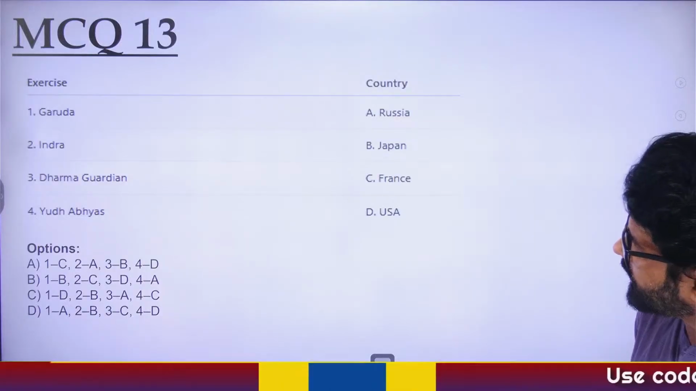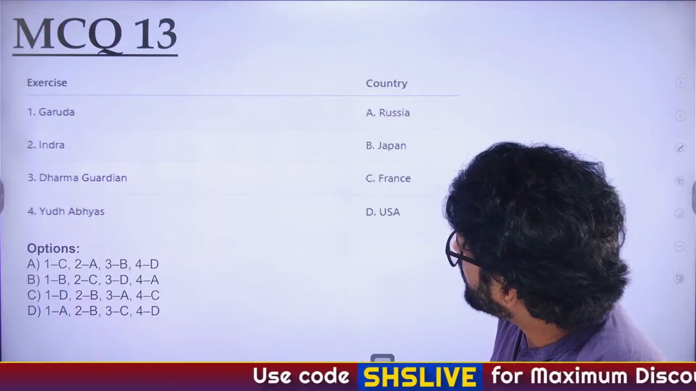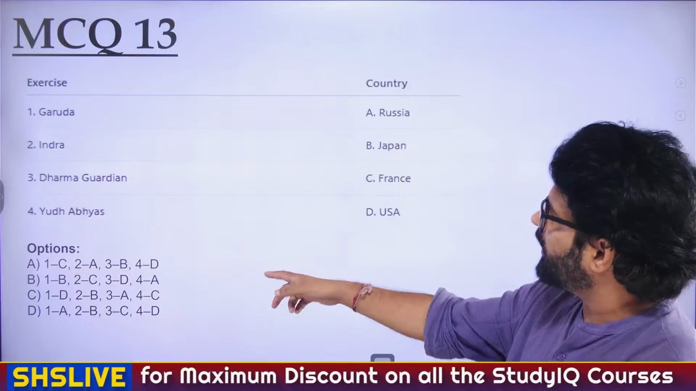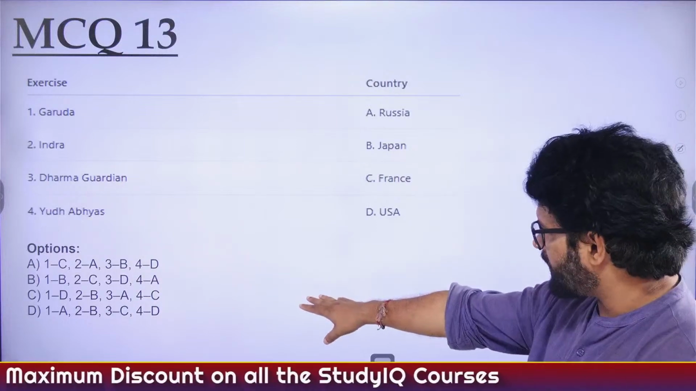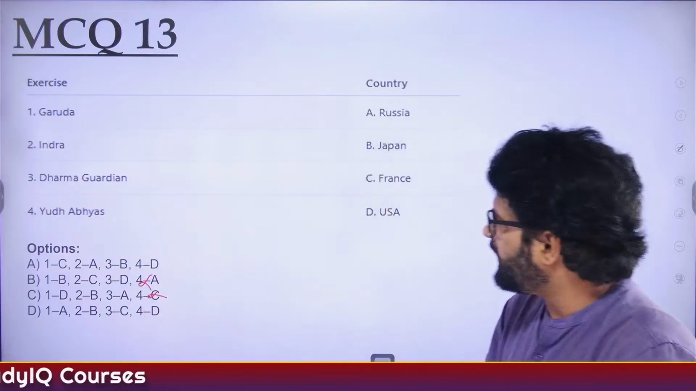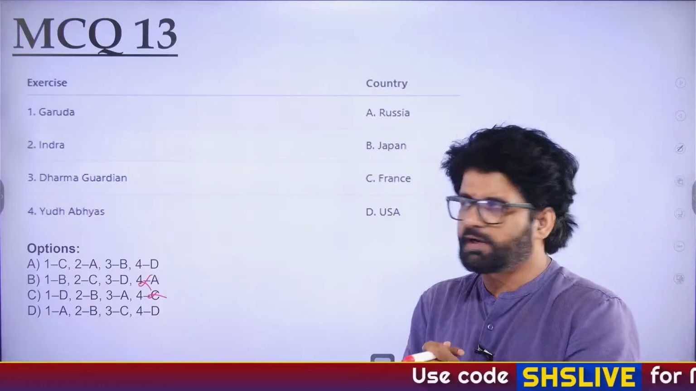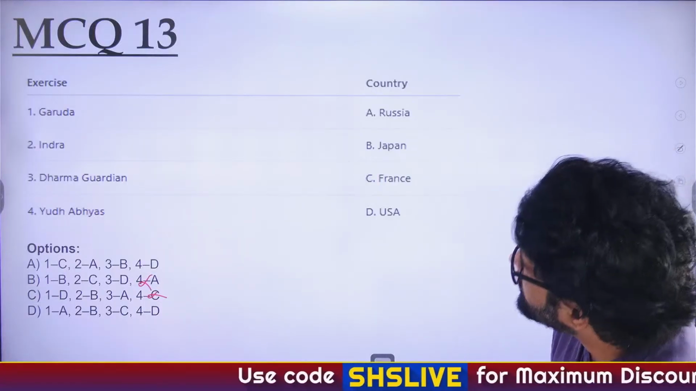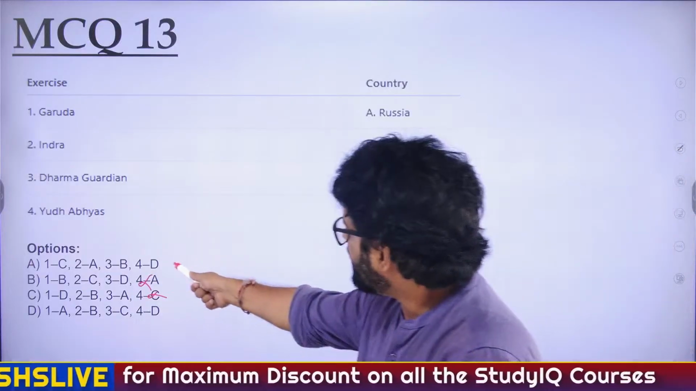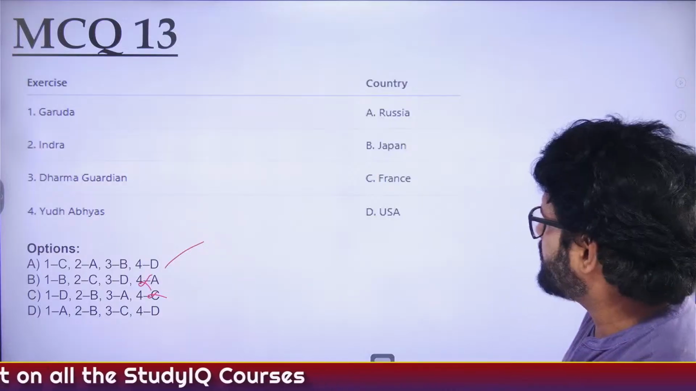So let's focus here. There can be a scenario where you forget about certain exercises. The fourth is the US, we have just discussed it. So the fourth has to be D, and we can eliminate B and C. Garud and Varun and all those we were seeing are related to France, so one is C, which means A is the answer. Two, Indra, is Russia, and three, Dharma Guardian, is Japan.